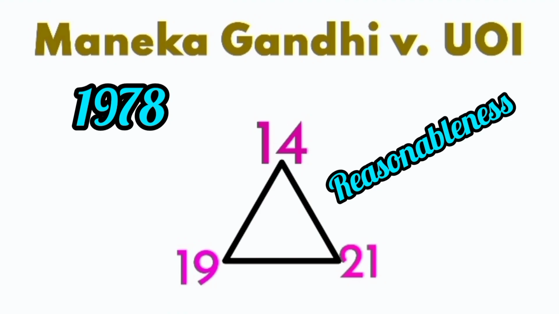The principle of reasonableness is an essential element of equality under Article 14. That must also apply with equal force to the procedure. Hence, these three articles, that is Article 14, Article 19 and Article 21, are mutually inclusive and therefore the procedure must be just, fair and reasonable and not arbitrary, fanciful or oppressive. Thus, the procedural as well as the substantive fairness was upheld in this case. Thus now, there is no difference between due process of law and the procedure established by law.